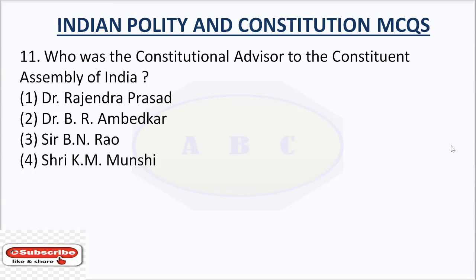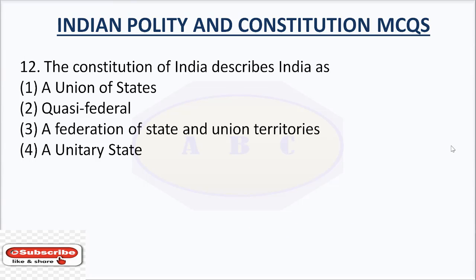Question number 11. Who was the constitutional advisor to the Constituent Assembly of India? Option number 1, Dr. Rajendra Prasad. Option number 2, Dr. B.R. Ambedkar. Option number 3, Sir B.N. Rao. Option number 4, Sri KM Munshi. The answer is Sir B.N. Rao. Sir B.N. Rao was the constitutional advisor to the Constituent Assembly of India.